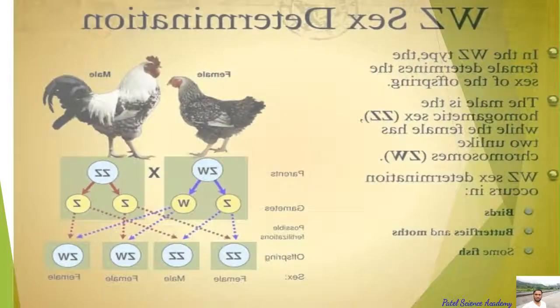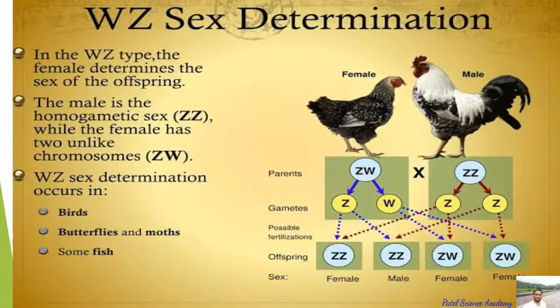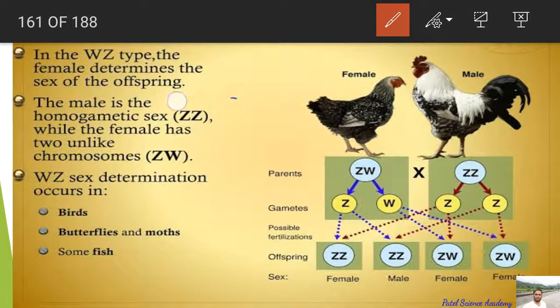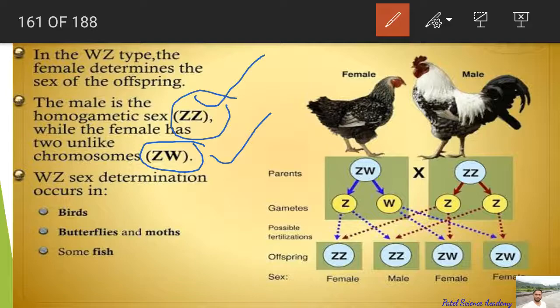So dear students, in the bird, the male is homogametic, having the same chromosomes, and the female is heterogametic, having different chromosomes. So in the ZW type, the female determines the sex of the offspring, and the male is the homogametic sex, that is ZZ, while the female has two unlike chromosomes, ZW, as I told you earlier. Don't be confused: this is not female, this is male having the same chromosomes, and this is female having different chromosomes, indicated by W and Z here. This ZW sex determination occurs in birds, butterflies and moths, and some fishes too.